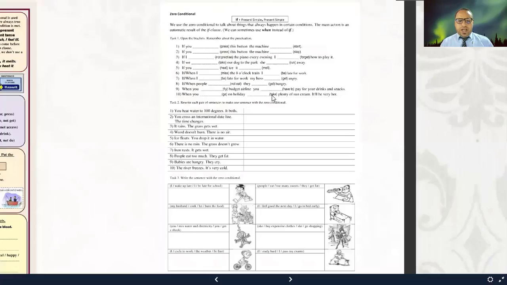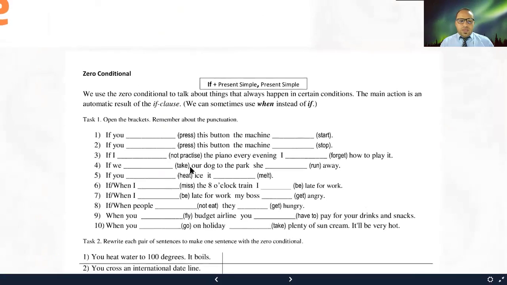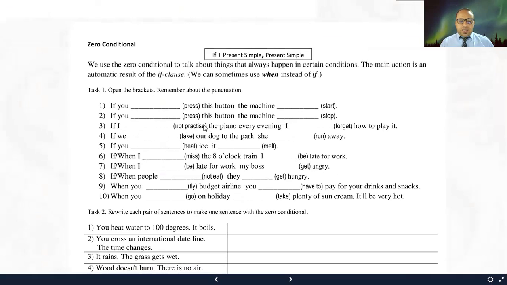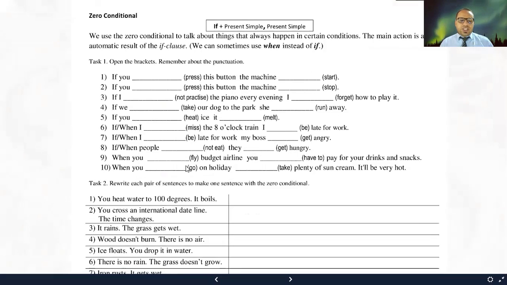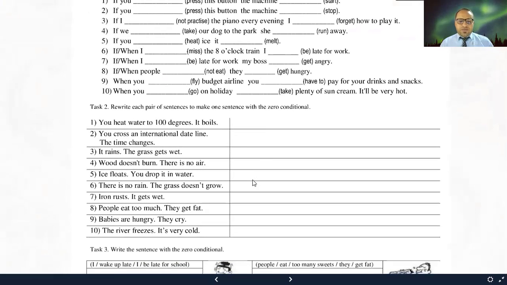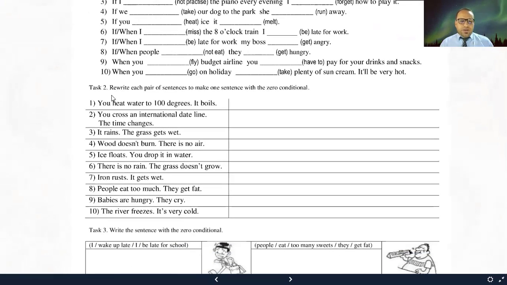On this page here, also use conditional type 0 by conjugating the verbs between parentheses in the simple present. Okay, so these exercises are meant just for you to practice. They're not very challenging, okay, but they are very good for you to practice, okay?